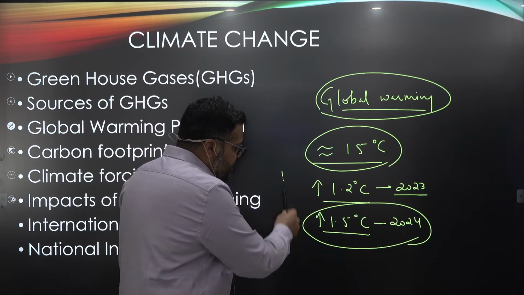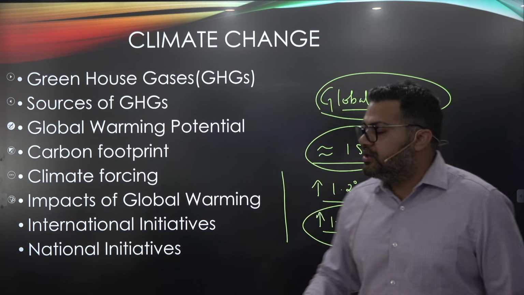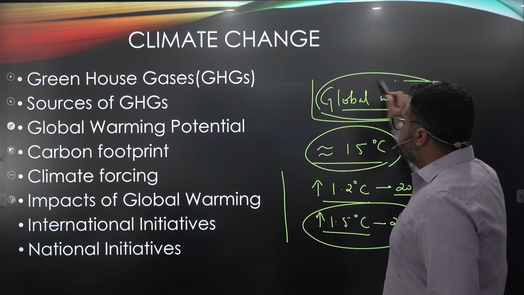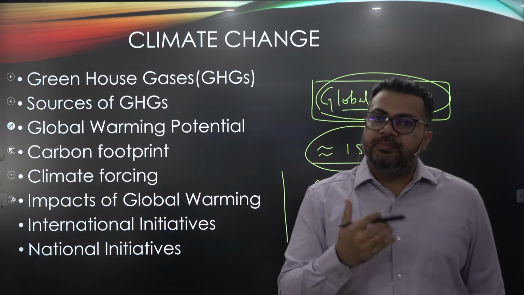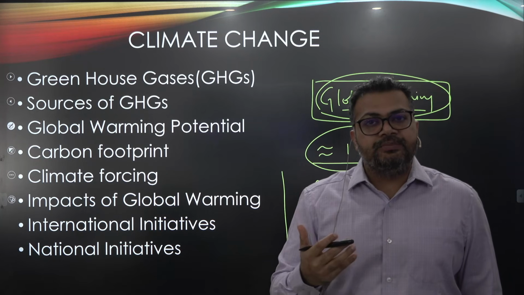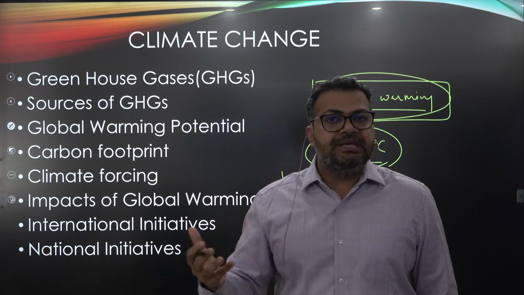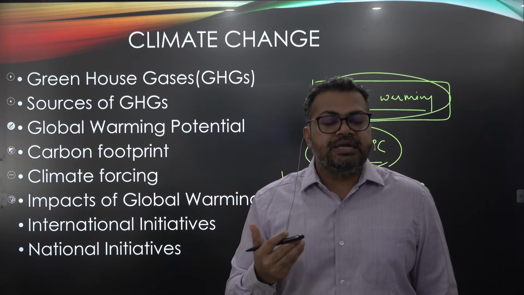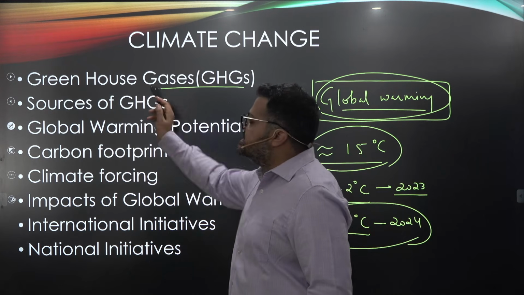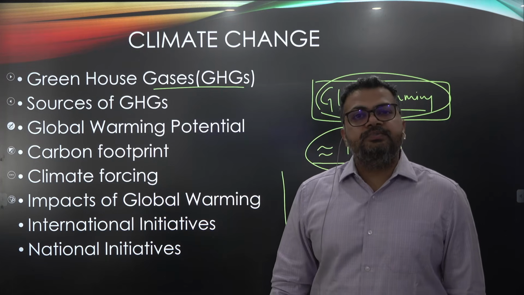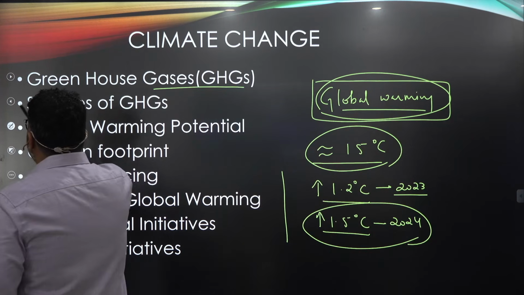So when we see the trend of increase in temperature, we associate this trend with an expression of global warming. Global warming is often considered as the average increase in the global temperature, right? This is simply what global warming is. Now, if global warming is happening and we all are aware, then the question is, what is causing global warming? Global warming is caused by something called greenhouse gases, and greenhouse gases are the main culprit of global warming.